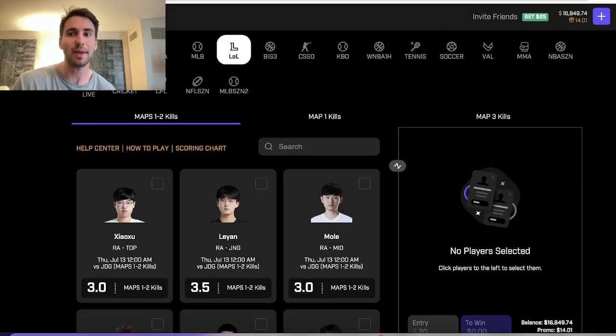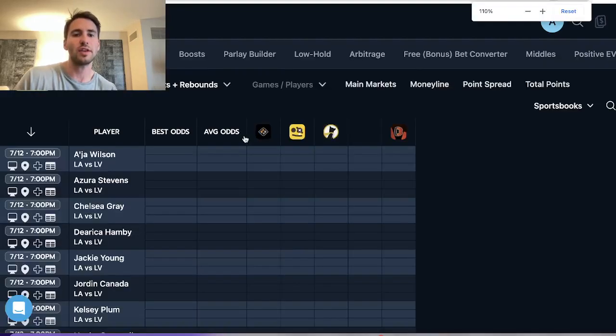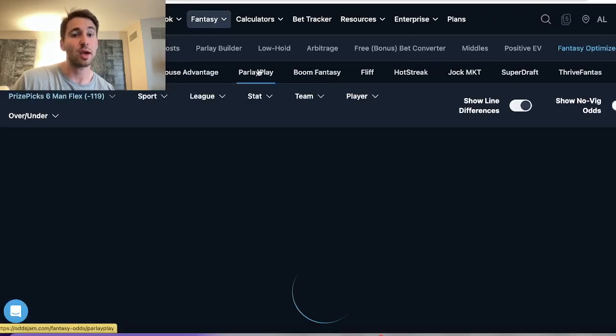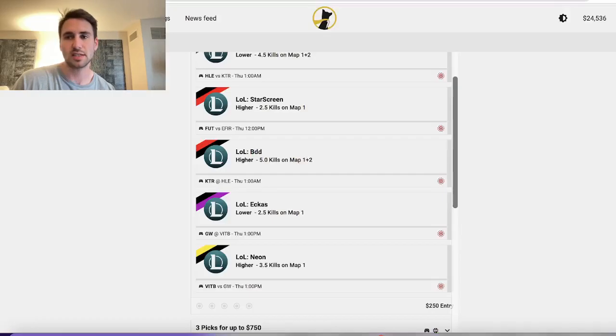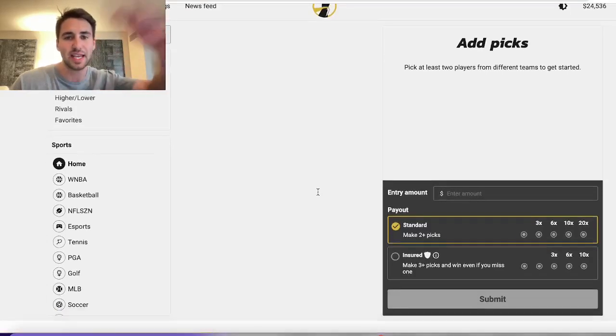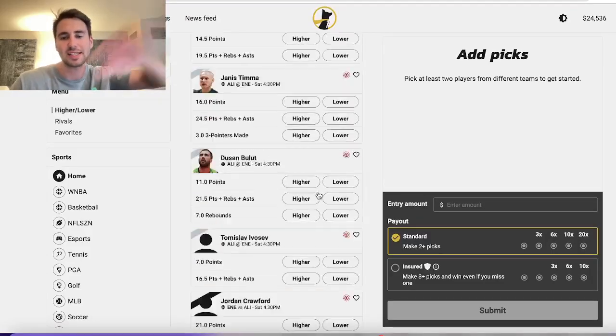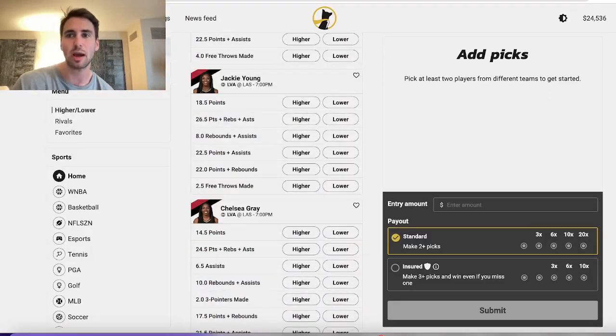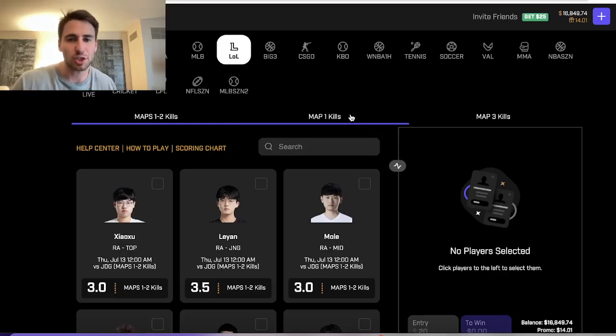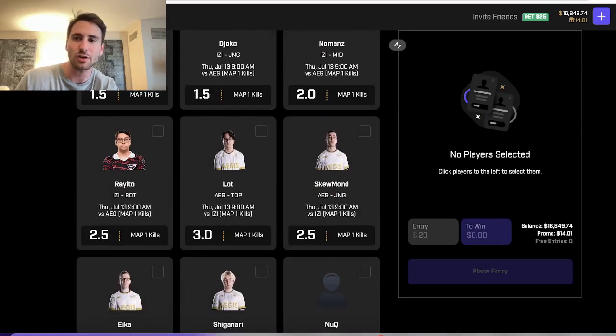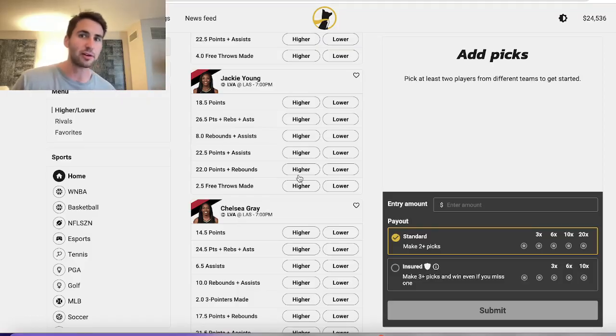OddsJam makes it easy because all this Fantasy Optimizer does, if we go back to it, is literally scan PrizePicks and Underdog Fantasy. It updates tens of thousands of lines every second to point out these discrepancies. But you don't need OddsJam. You could just go to PrizePicks, search around their lines manually, compare them to Underdog Fantasy, and look for big discrepancies. So hopefully this video was helpful.